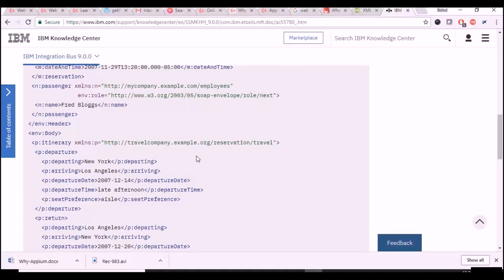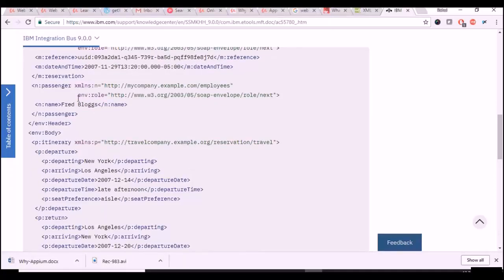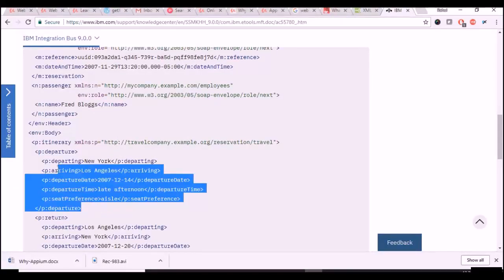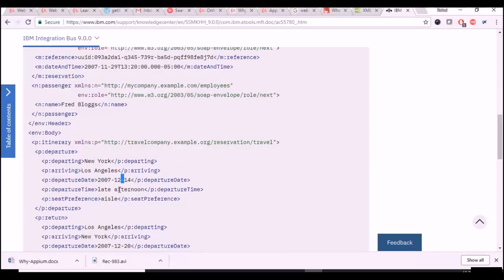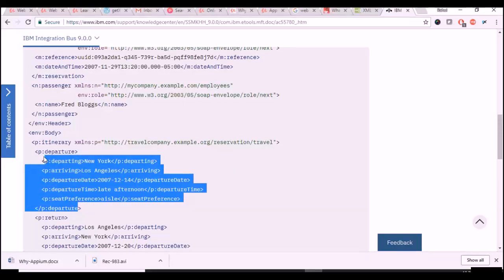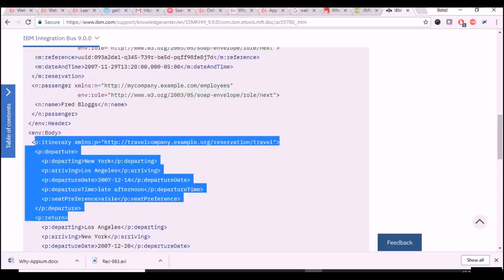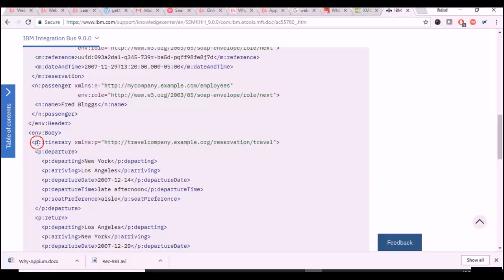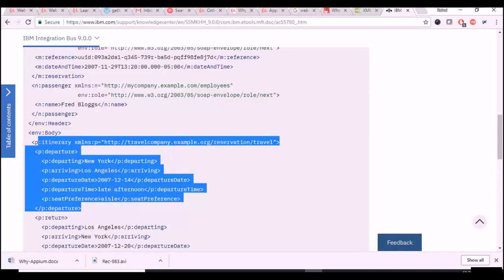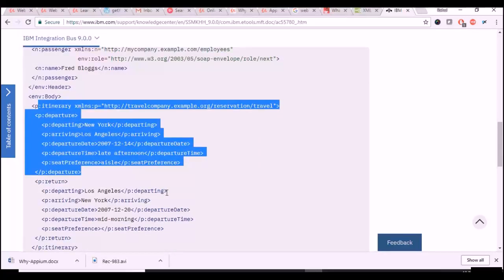Now this is a simple example, and these guys are a flight website. So this is like reverse. Hotels.com is using flights. They are sending departing New York, arriving Los Angeles at this date, departure time late afternoon, and seat preference aisle. With these details in the SOAP body, it is talking to, maybe to take an example, any airline website, for example British Airways. So the British Airways API will interpret these details and send the results back as a SOAP message again to the hotels.com website. This is the reverse of what we thought.